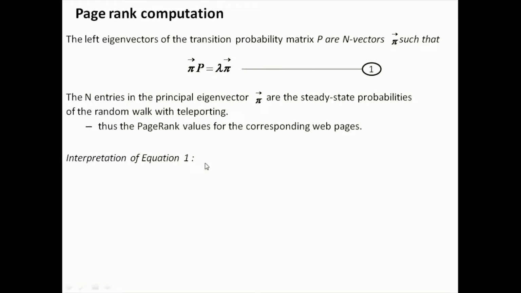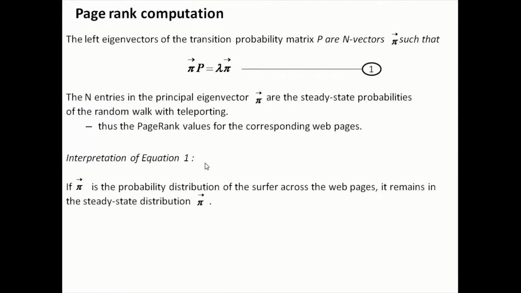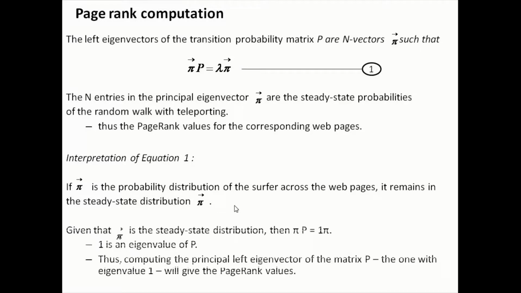Now, let us see the interpretation of equation 1. If pi is the probability distribution of the surfer across the web pages, it remains in the steady state distribution vector pi itself. So pi will be equal to pi P, that is, the eigenvalue will be equal to 1. A transition probability matrix always has the largest eigenvalue 1.